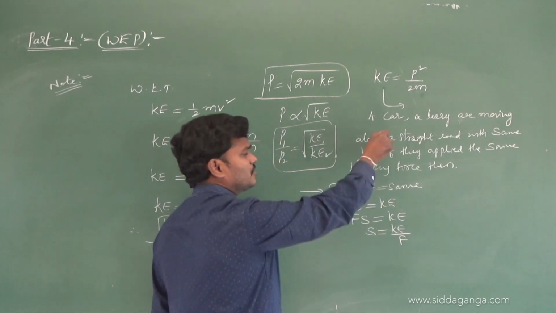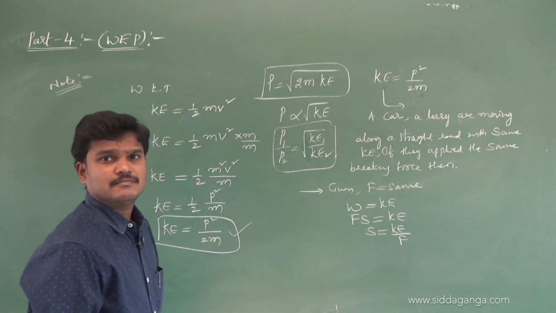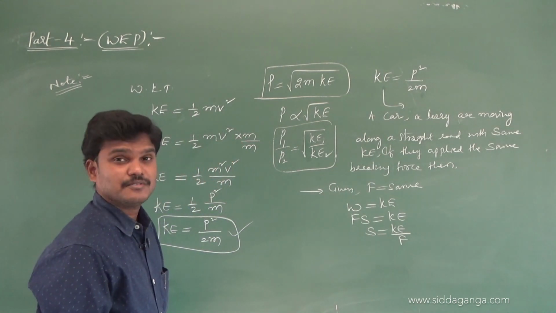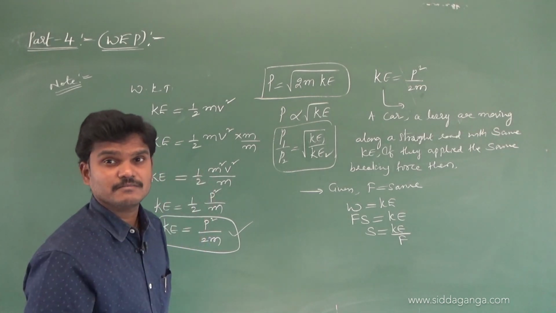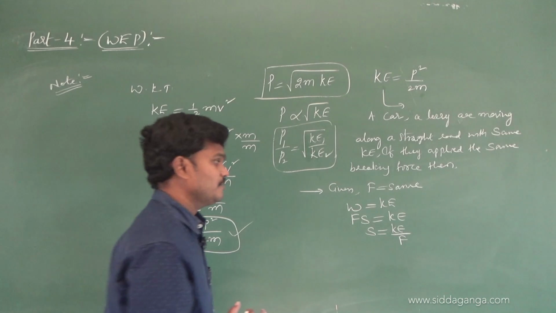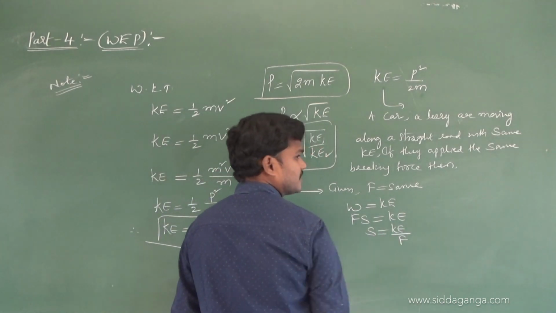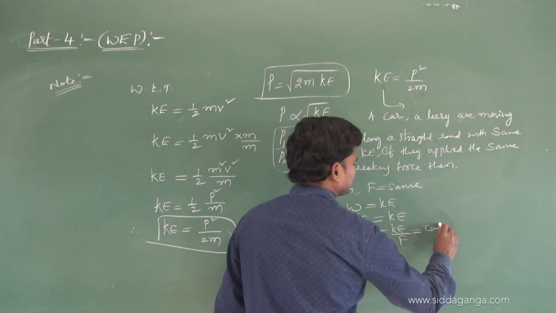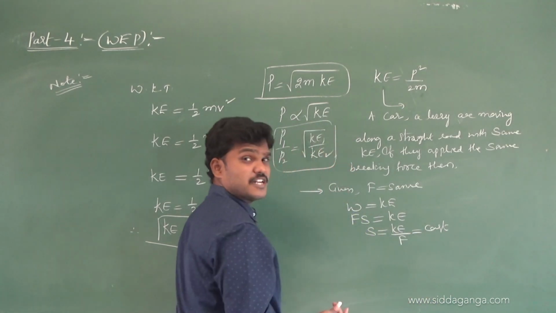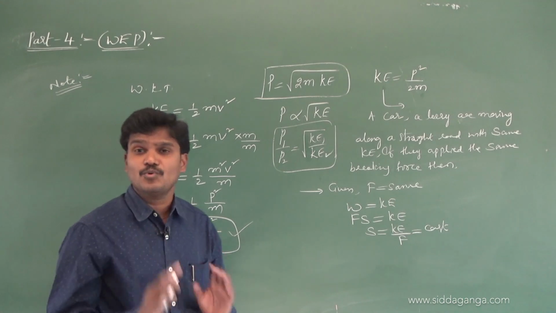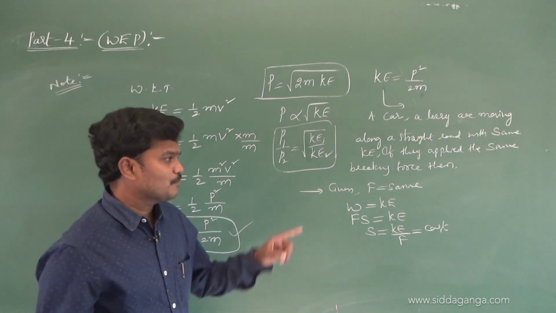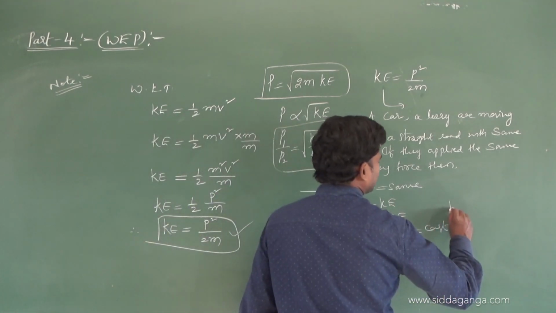Kinetic energy, according to the question, is constant, the same. Force, according to the given problem, is the same braking force applied by the driver. If KE and F do not change, then s is constant. That means if they apply the same braking force, both cover the same distance.